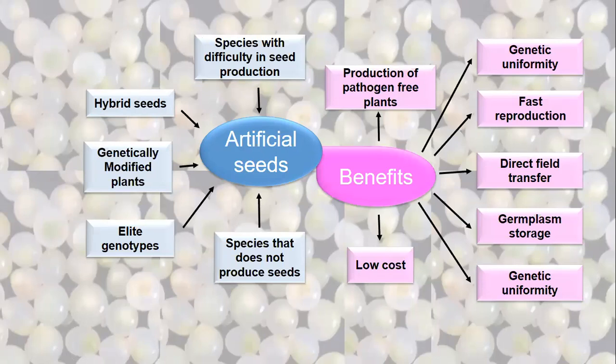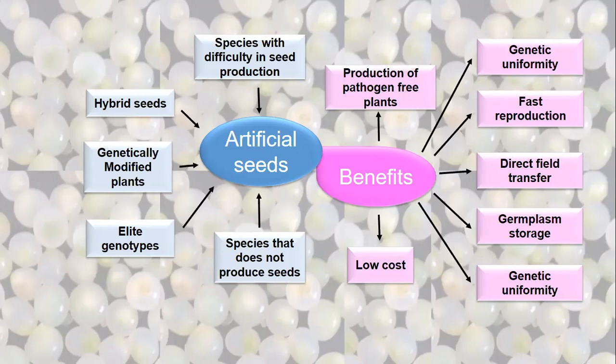BT brinjal, BT cotton, BT. There's a range of BT plants which are released across the world. Although in India the list is very short, in some countries this list is really very long. So we can produce synthetic seeds from elite genotype.